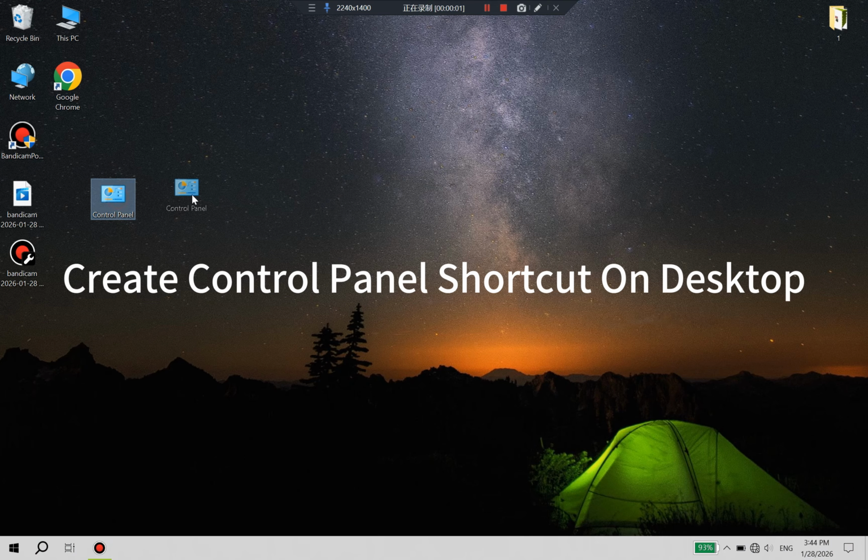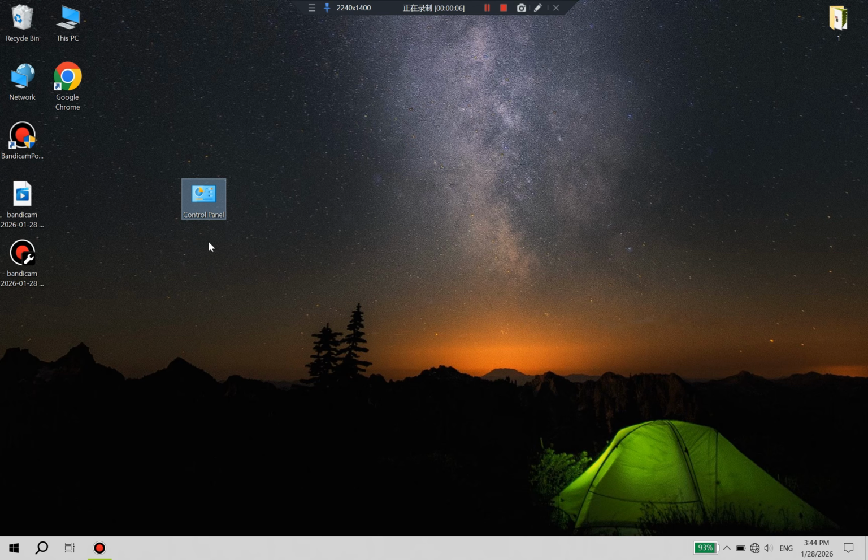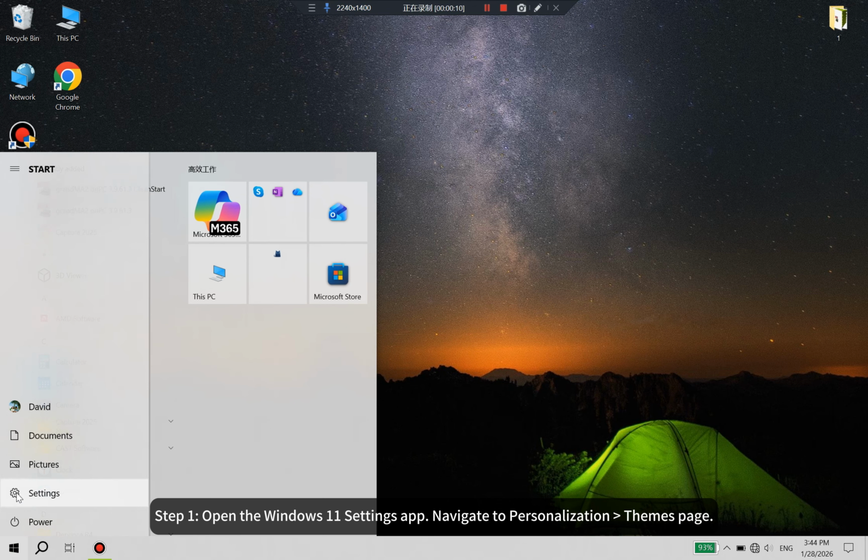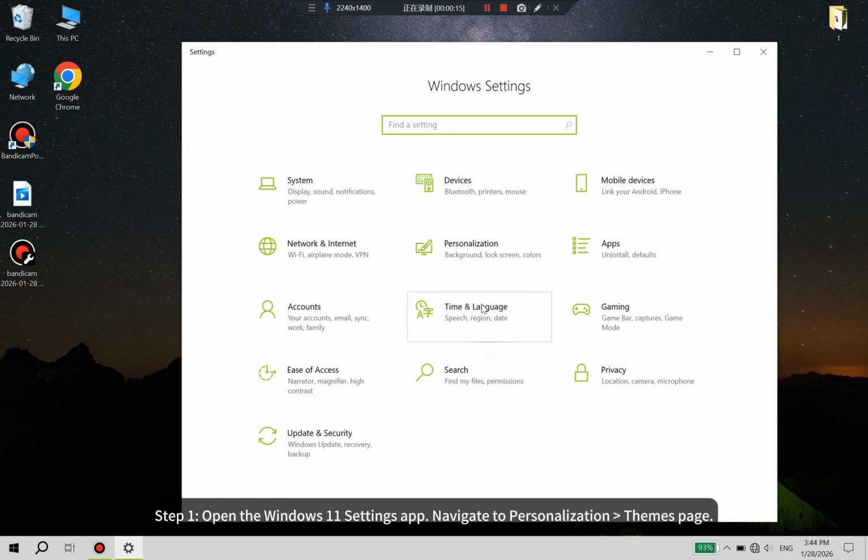Create Control Panel shortcut on desktop. Step 1. Open the Windows 11 Settings app. Navigate to Personalization > Themes page.